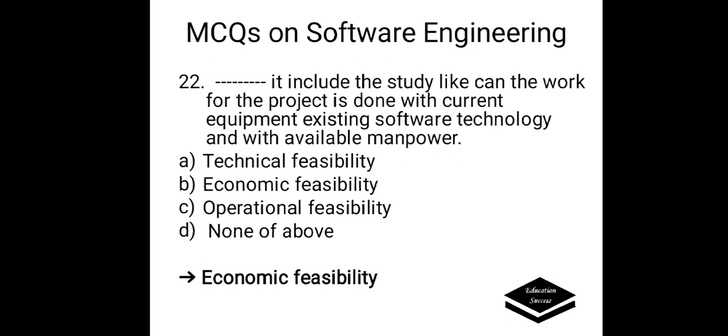Dash includes the study like can the work for the project be done with current equipment, existing software technology and with available manpower. Options are A. Technical feasibility, B. Economic feasibility, C. Operational feasibility, D. None of the above. Correct answer is economic feasibility.